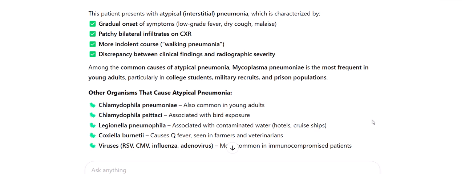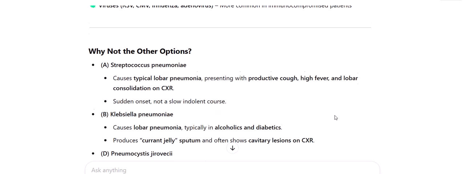Other organisms that cause atypical pneumonia: Chlamydophila pneumonia, also common in young adults. Chlamydophila psittaci, associated with bird exposure. Legionella pneumophila, associated with contaminated water, hotels, cruise ships. Coxiella burnetii causes Q fever, seen in farmers and veterinarians. Viruses such as RSV, CMV, influenza, adenovirus are more common in immunocompromised patients.